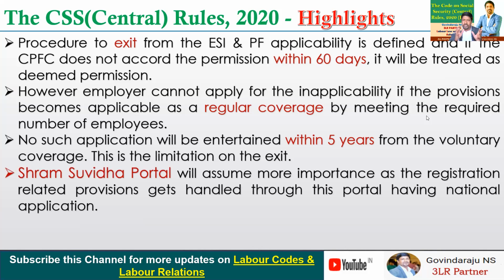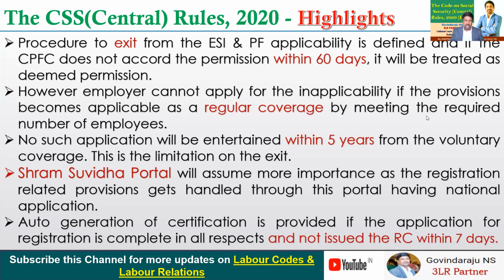And the Shram Suvidha portal will assume more and more importance, because the registration related provisions will get handled through this portal, because this provision has national application. Auto generation of certification is provided if the application for registration is completed in all respects and the RC, or the certificate of registration, is not issued within 7 days.